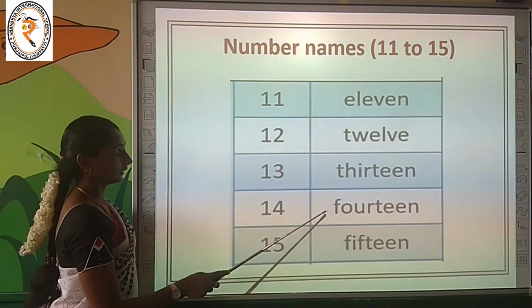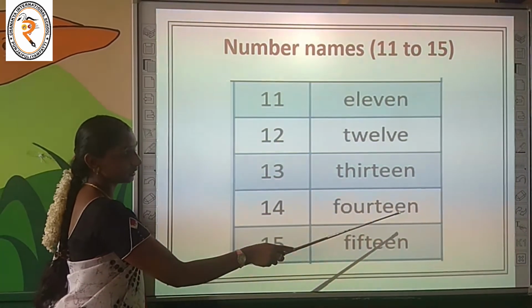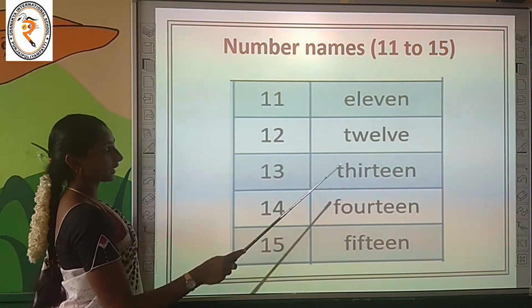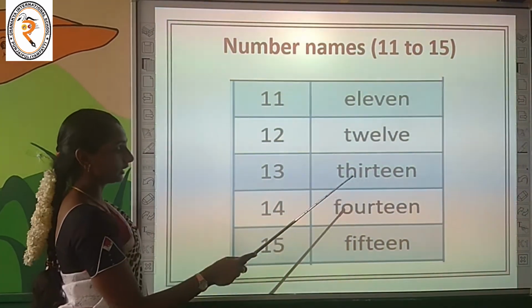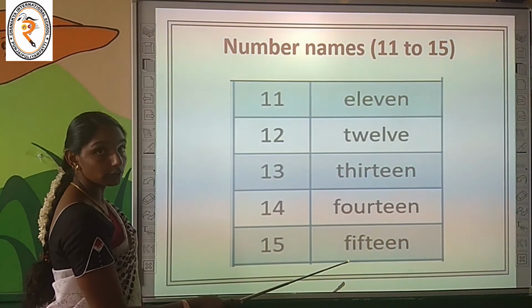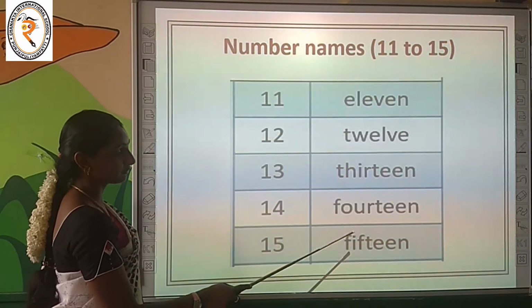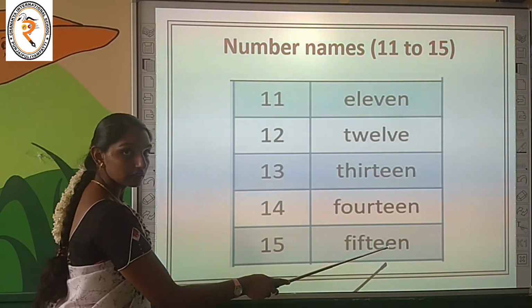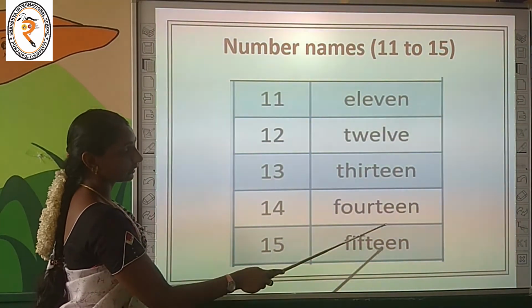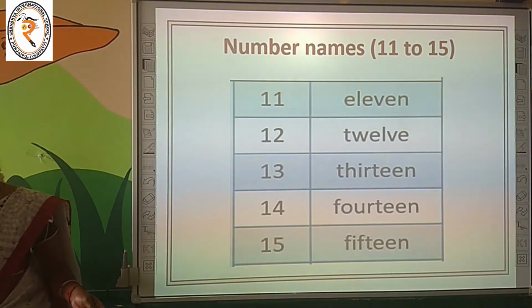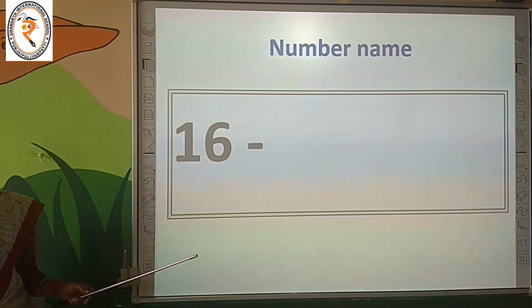Move on to the number name 14. Can you spell it? F-O-U-R-T-E-E-N, 14. Spell it once again. F-O-U-R-T-E-E-N, 14. Very nice. What is it, children? Can you read it? 15. F-I-F-T-E-E-N, 15. Shall we spell it once again? F-I-F-T-E-E-N, 15. Let's move on to the number names 16 to 30.